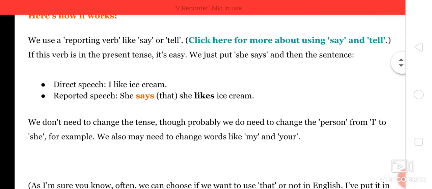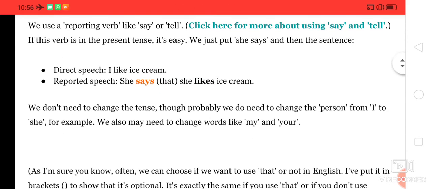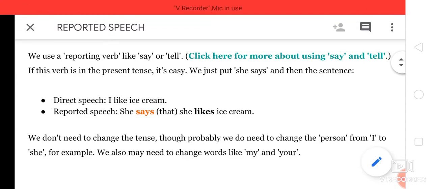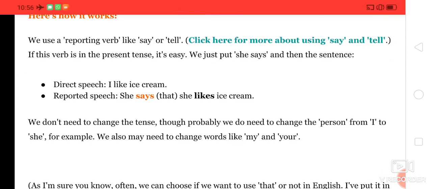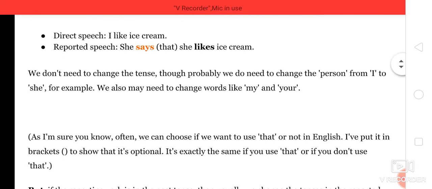So see an example for direct speech. I like ice cream. So what about the reported speech? The conversion would be, she says. So you can also use that there. She says she likes ice cream, right? So we do not change the tense. Whenever we are converting direct to indirect, that is reported speech, we do not change the tense, though probably we do need to change the person from I to she, for example. We also may need to change words like my and your.